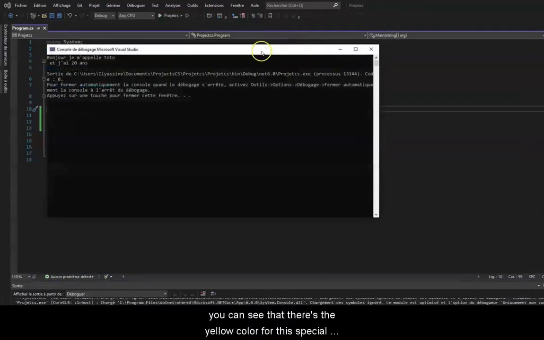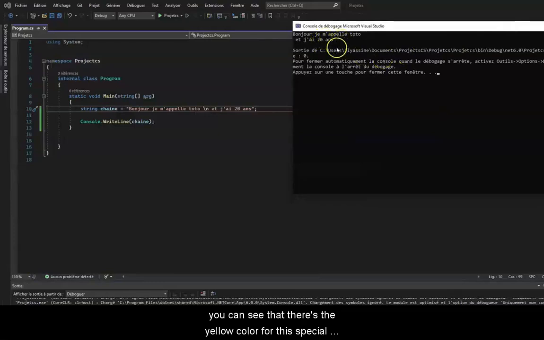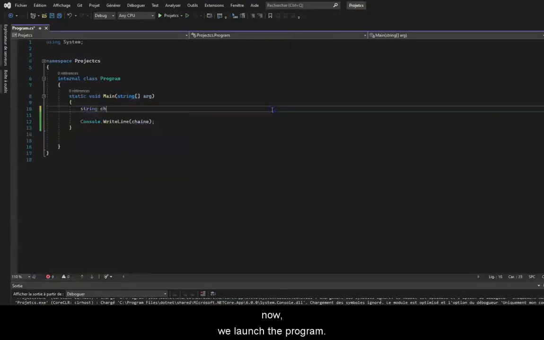You can see that there is a yellow color for this special character. The IDE has recognized it as such. Now we launch the program. You can see that our sentence is displayed on two lines.